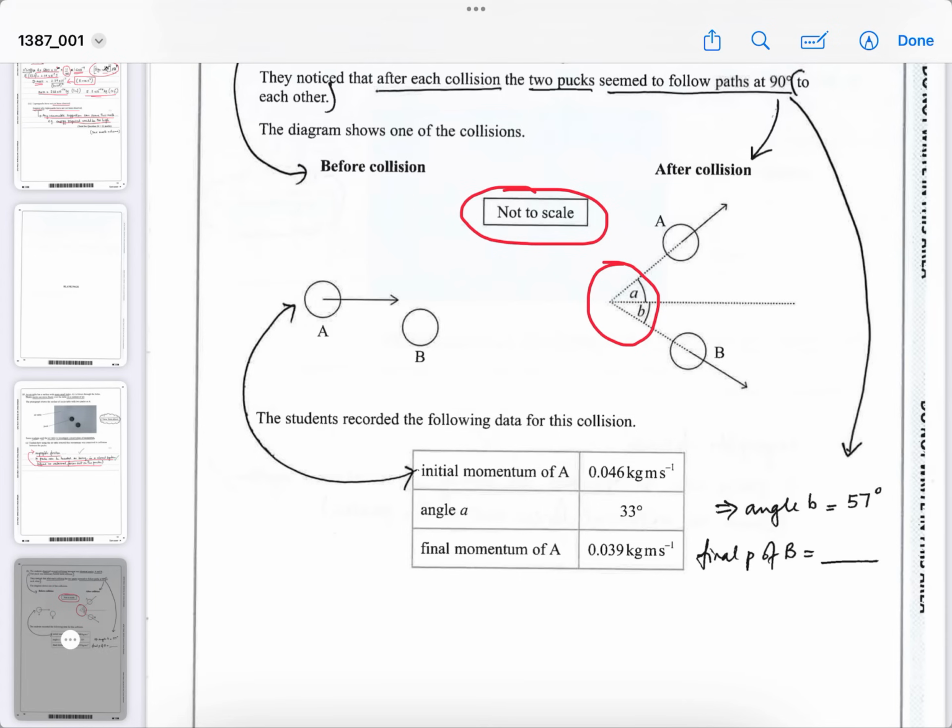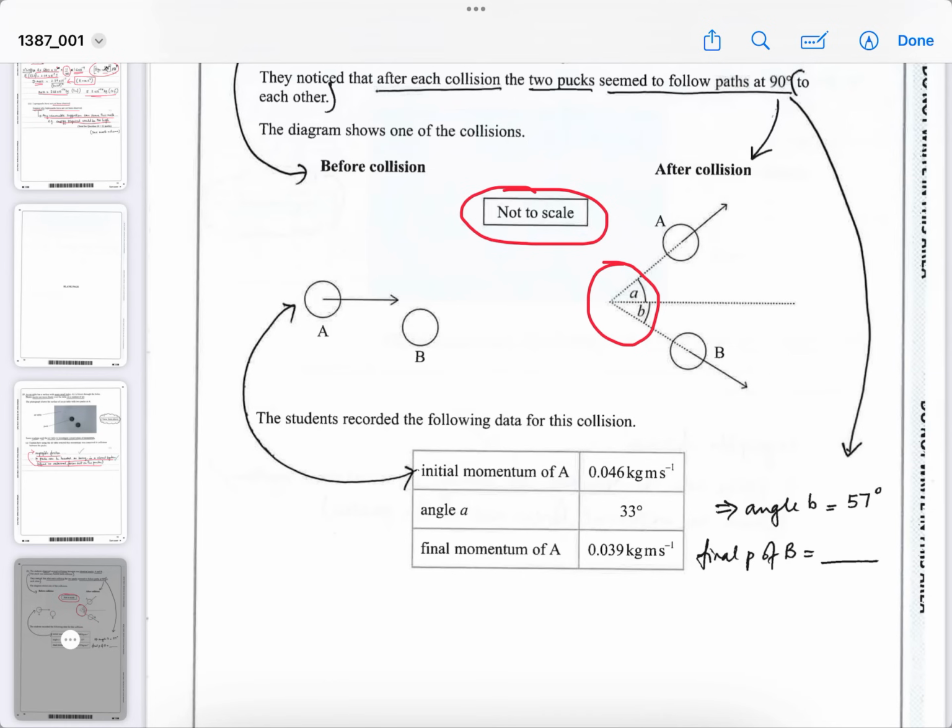That means angle B will be about 57 degrees if we use the 90 degrees as the assumption, what they noticed in the question. They noticed that after each collision, the two pucks seem to follow paths at 90 degrees to each other's paths. And the final momentum of A was 0.039 kilogram meters per second. Okay, so you can see the difference between the two momenta.